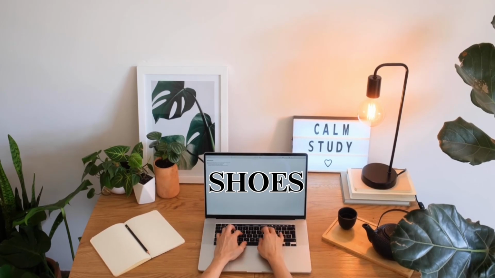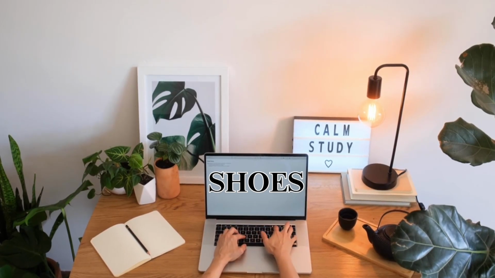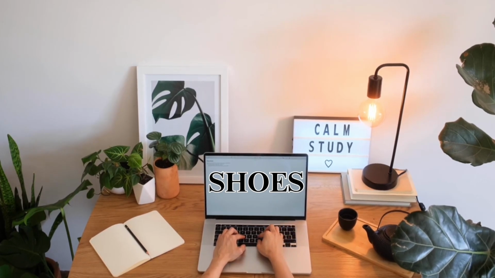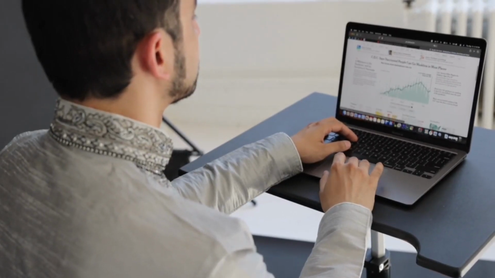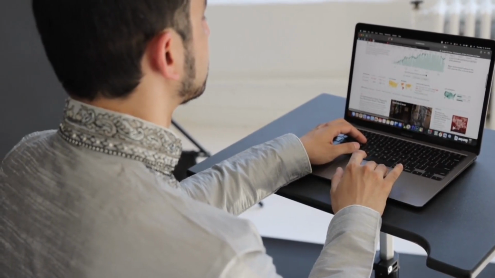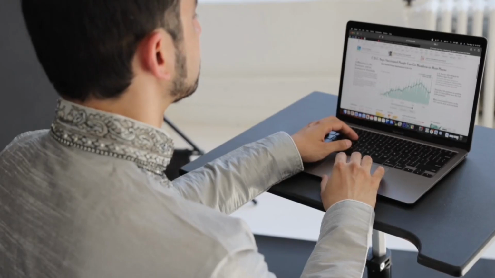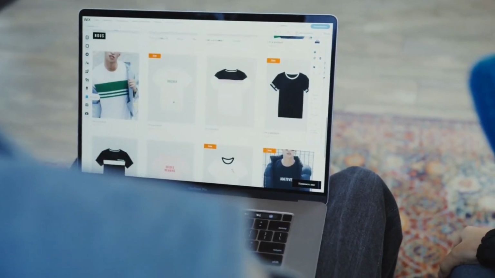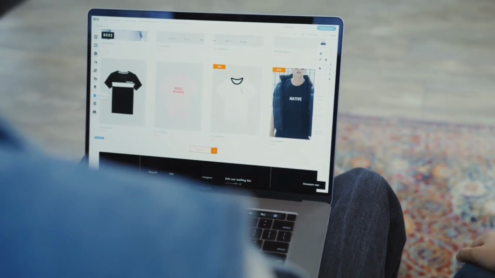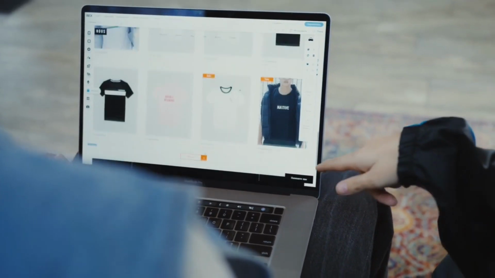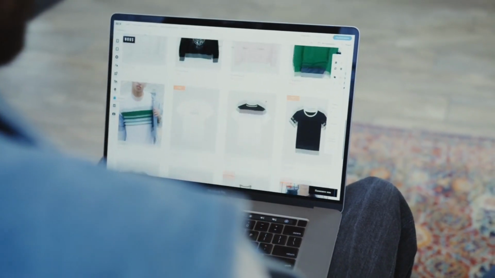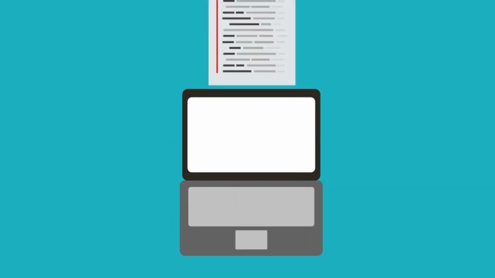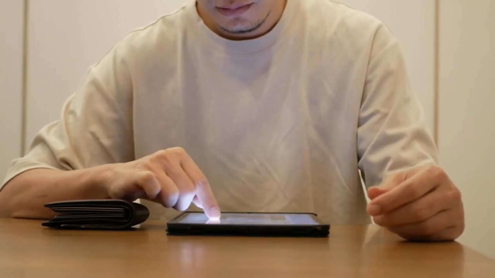Let's take an example. Suppose a person types shoes for men online. If he is typing this keyword, what are we getting to know? The user is querying what he wants: he wants shoes, and shoes from an online site. So if there is an e-commerce website, or any information on our web pages or website, that is related to shoes, or any product that is related to the query of the audience, then we would like that person to see our page or our website. That's why we add a lot of commercial keywords in our focus keywords.